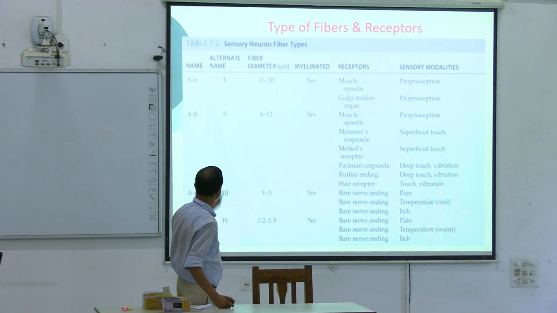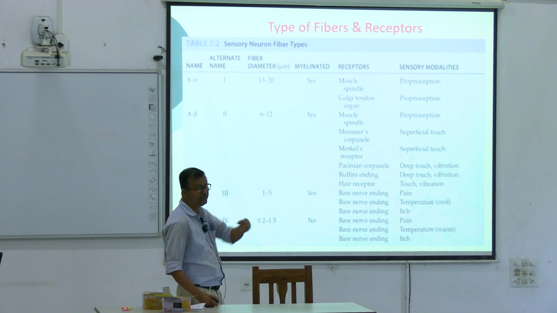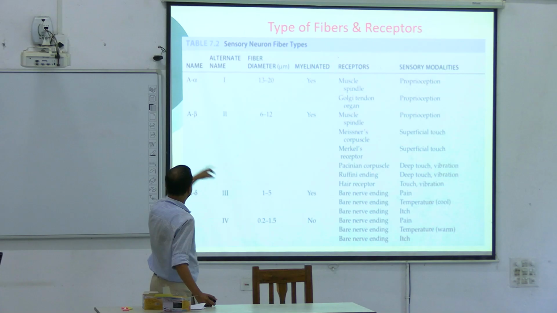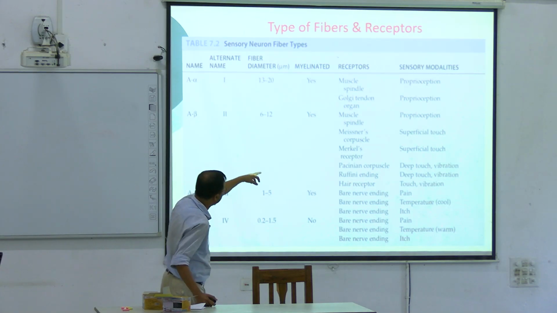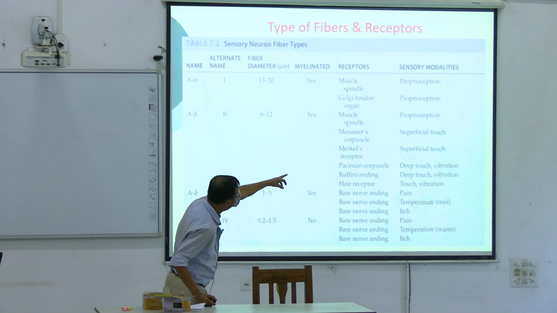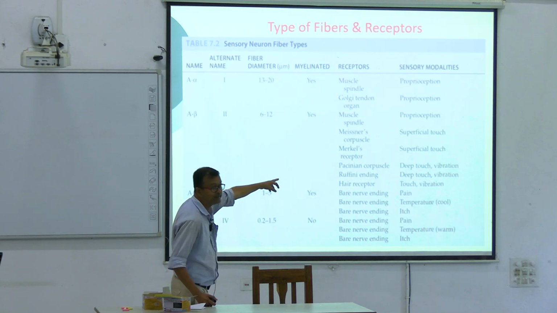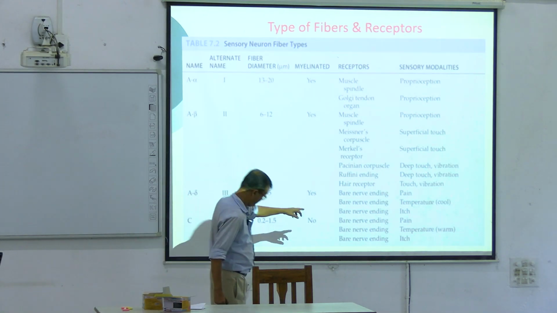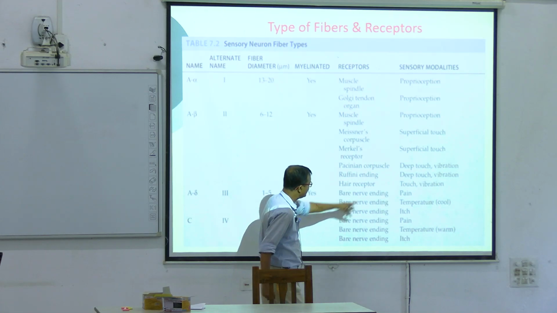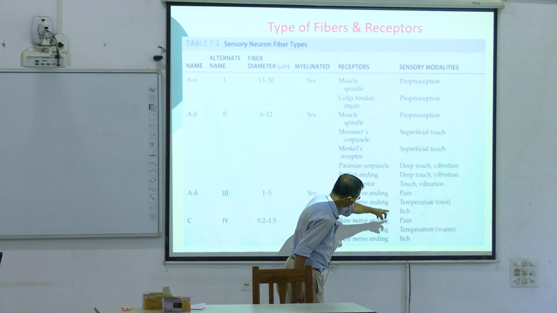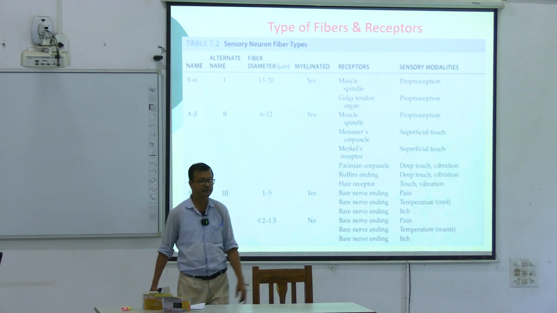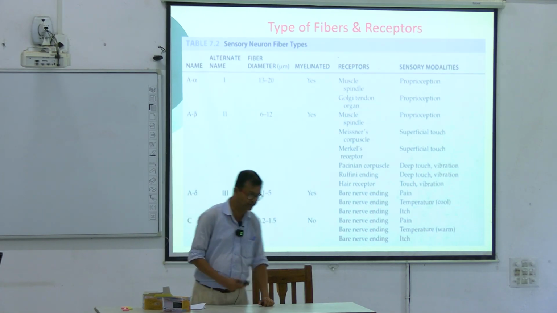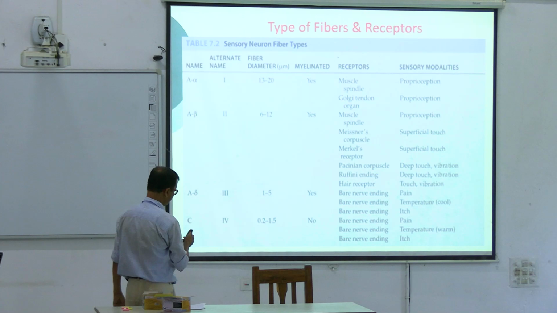A alpha is the muscle spindle and Golgi tendon. A beta is Meissner's corpuscle, superficial touch, Merkel's receptor. These are A beta. A delta mostly bare nerve endings can be pain, temperature like that. Mostly A delta and C fibers are examples of pain and temperature. So these are the types of fibers.